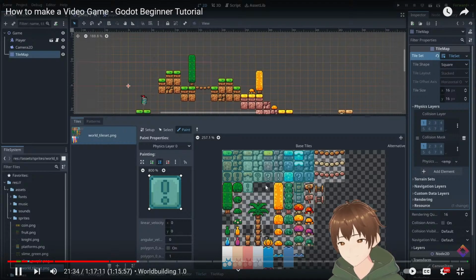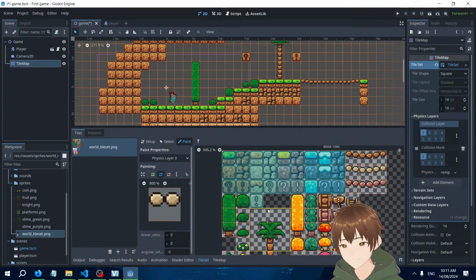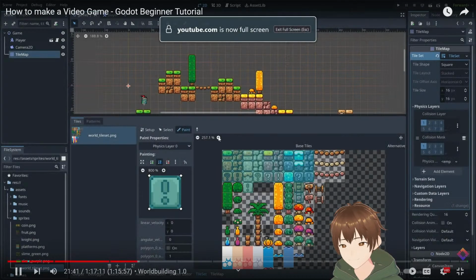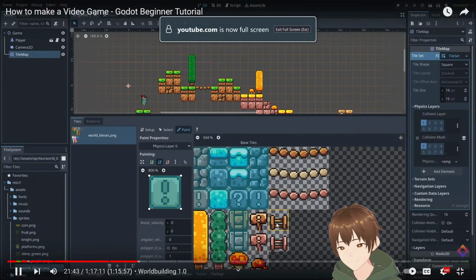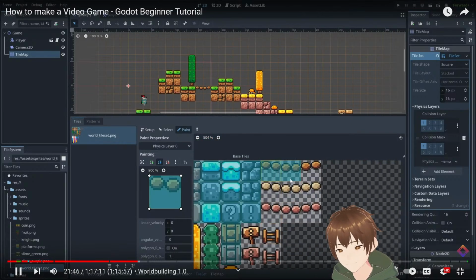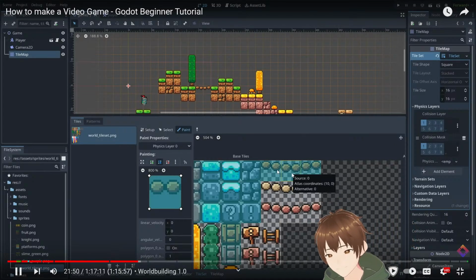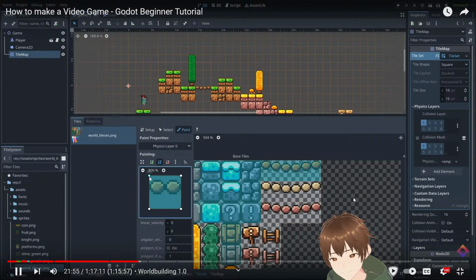Now, there are also some tiles that we do want physics on, but where we need the collider to only be on part of the tile, such as our bridge here. So if I zoom in on our bridge, we can see that if I just paint physics onto these, it doesn't look right. Instead, we need to go in and only paint a partial collider. So over here on the left, we can actually modify these colliders to exactly suit our needs.